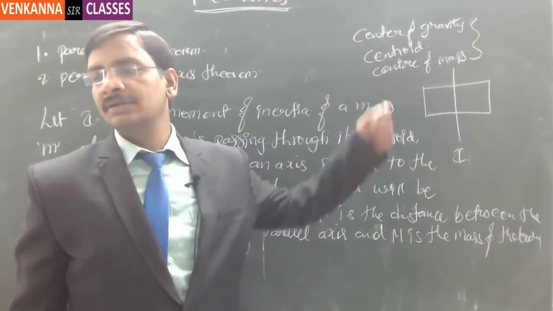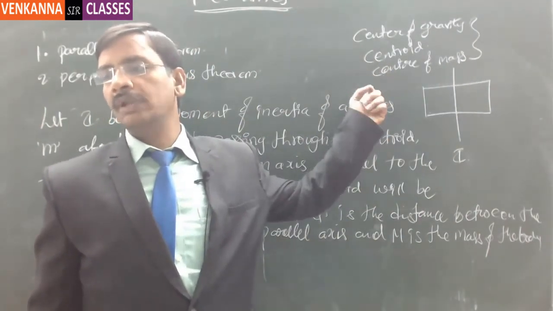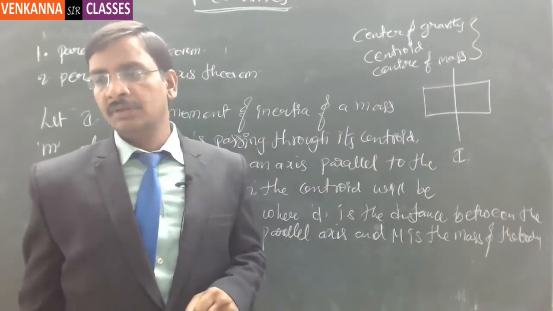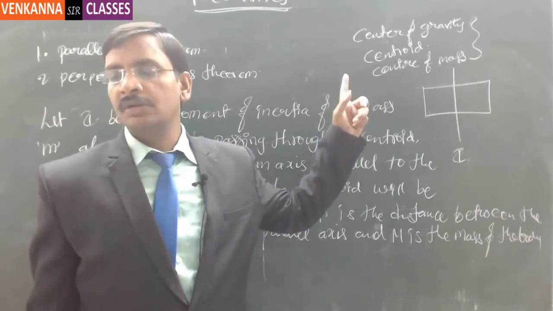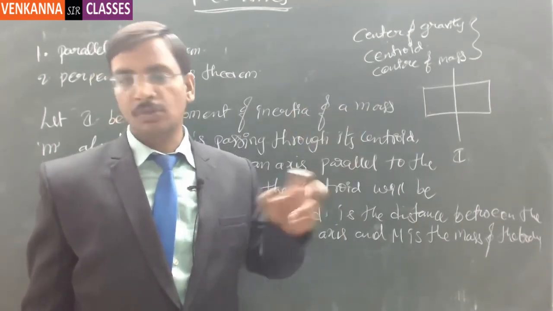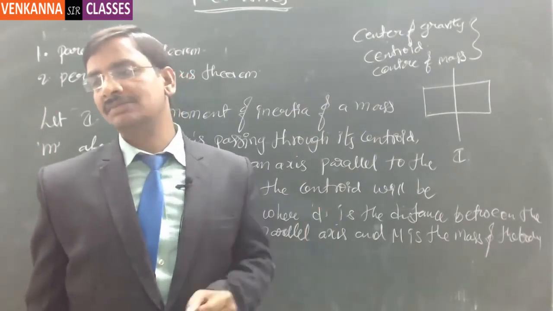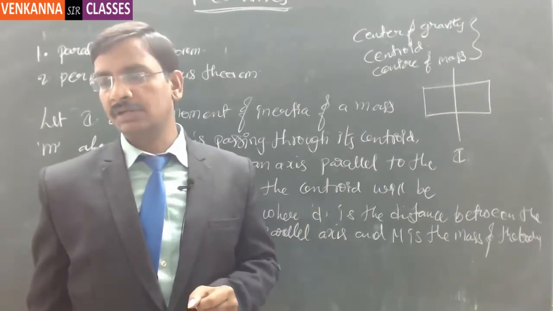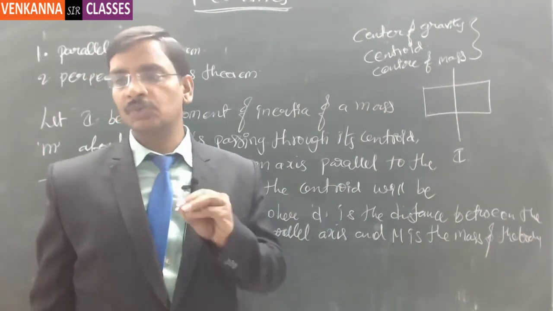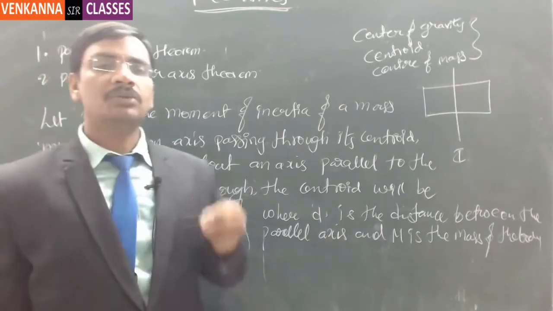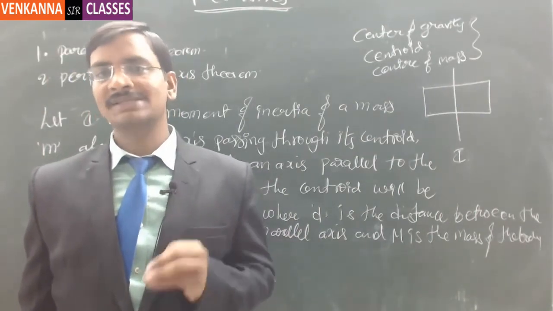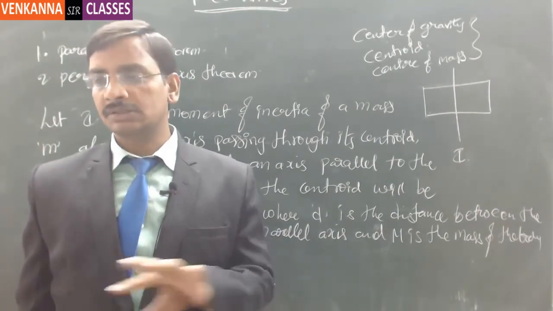Centroid talks about only the mass, the entire mass concentrated at one particular location, but center of gravity talks about the weight of the body, where it is concentrated. So mass and weight, that means g comes into the picture extra. Usually the bodies we deal with are homogeneous masses, meaning the density is the same across the entire body.